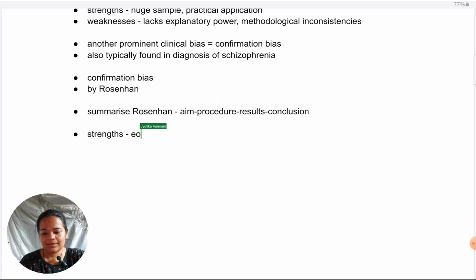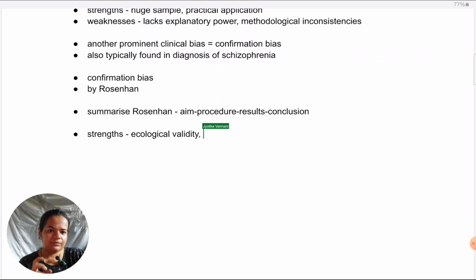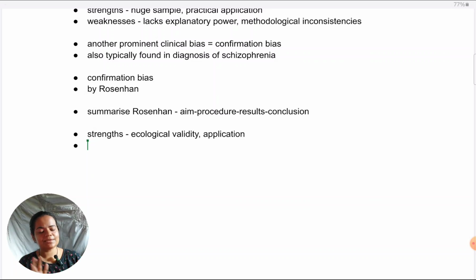The fact that they conducted it in actual hospitals shows that confirmation bias really exists. It's not a laboratory phenomenon that they've presented. Besides, again, application is very strong. I think for any biases you take, even if you're not taking the ones I've taken, application is very good, because preventing bias is the biggest application. It can lead to accuracy of diagnosis. So Rosenhan's study helps us to reduce confirmation bias.